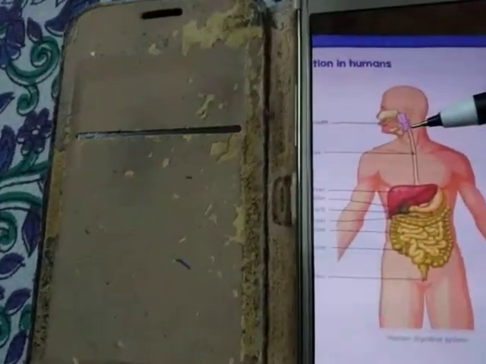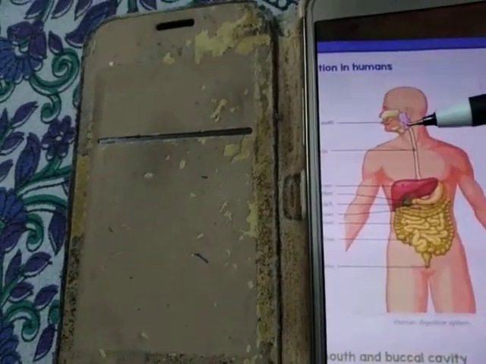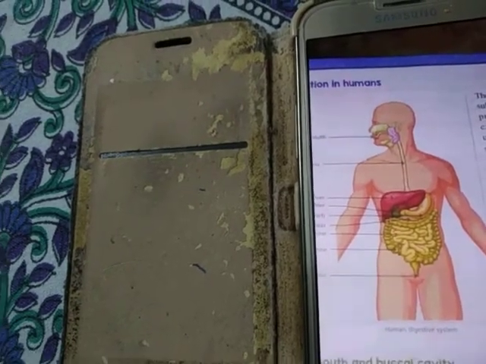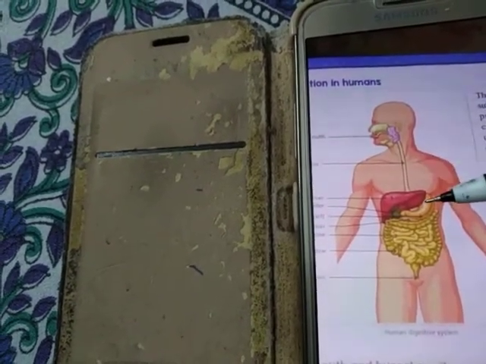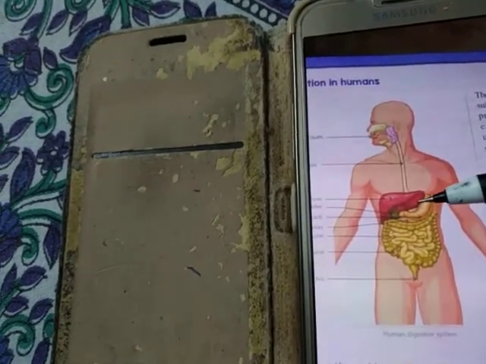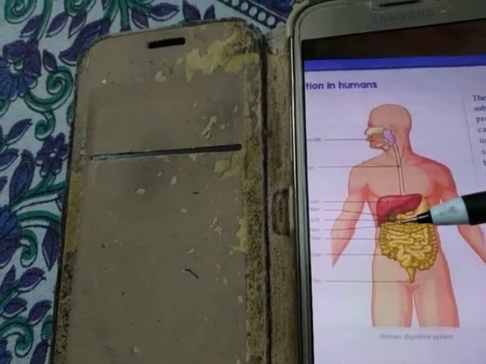Now through the pharynx it comes to the food pipe, and in the food pipe it is also churned, and now comes ultimately into the stomach, where protein digestion occurs. From the stomach, it now enters into the small intestine.